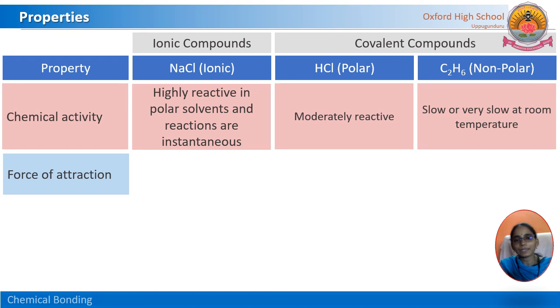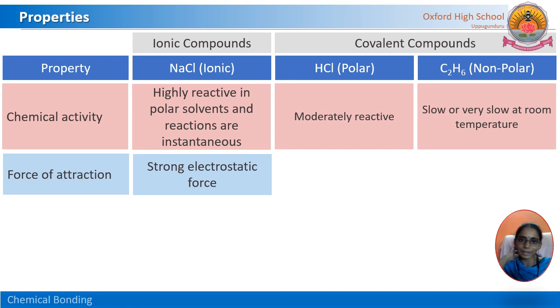And the force of attraction, just now we have discussed that in ionic compounds there exists a strong electrostatic force of attraction between these ions, because of oppositely charged ions, and those are strong bonds because of the electrostatic force of attraction.